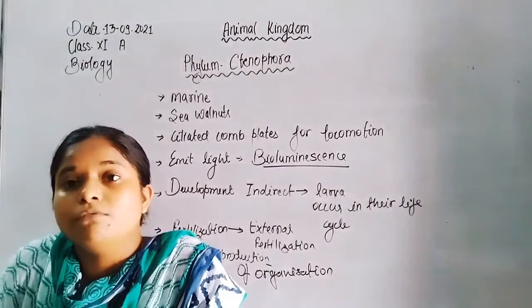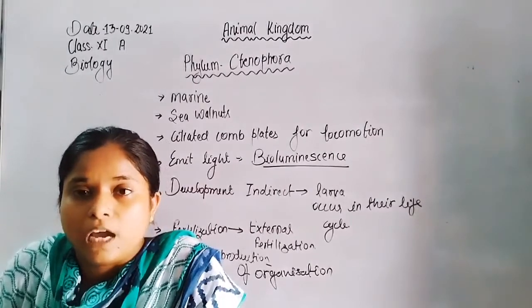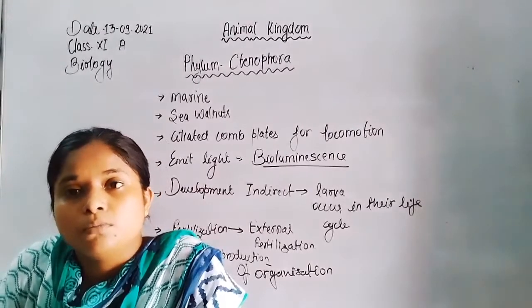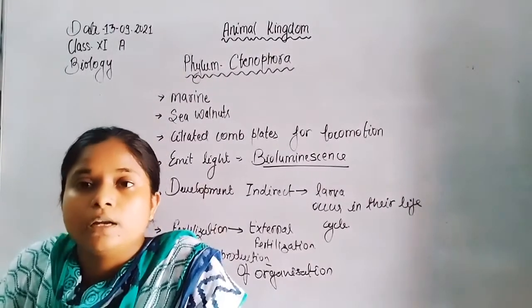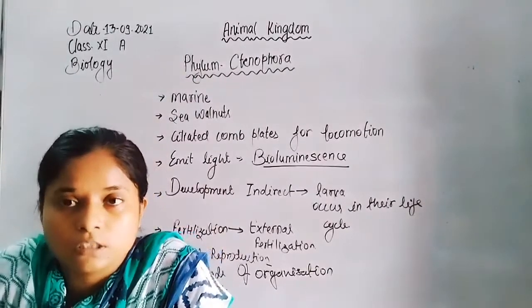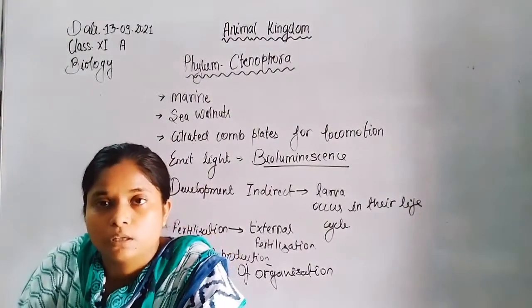Only one opening is present. The opening is known as the hypostome. The hypostome functions as mouth as well as anus, so the excretory function is also represented by the hypostome.